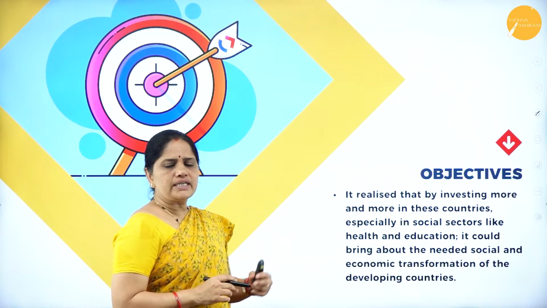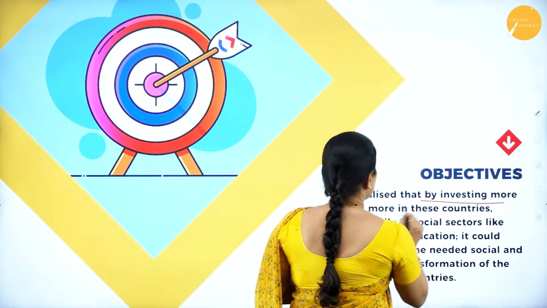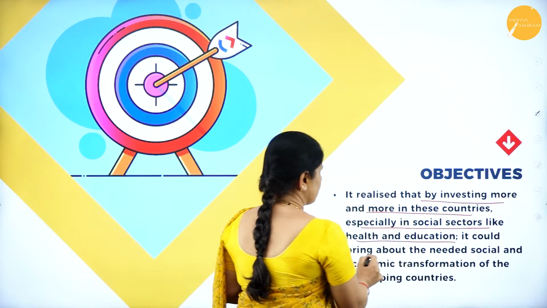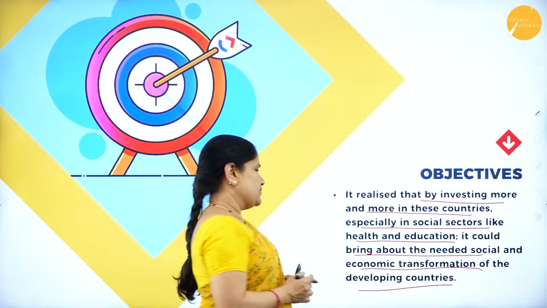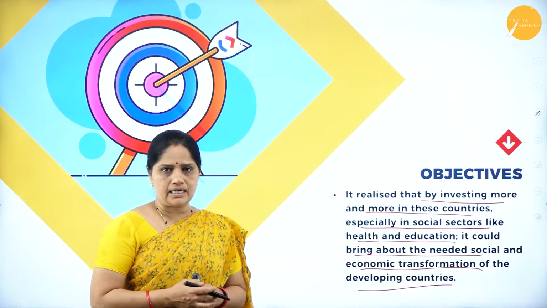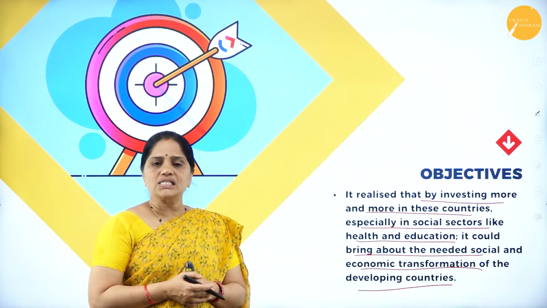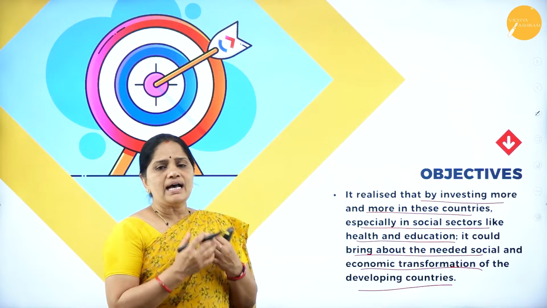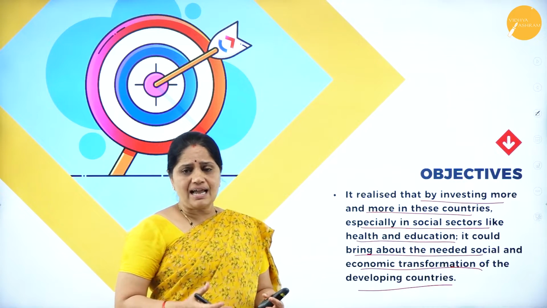So, the World Bank realized that by investing more and more in these countries, especially in social sectors like health and education, it could bring about the needed social and economic transformation of the developing countries. We should understand that the World Bank was set up for the development of the developing nations. In most underdeveloped nations, poverty is rampant.